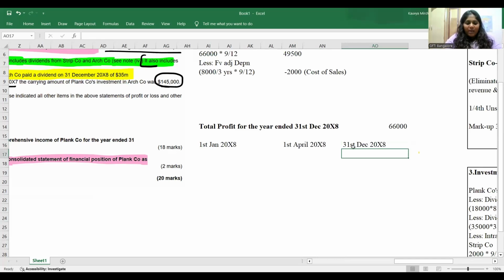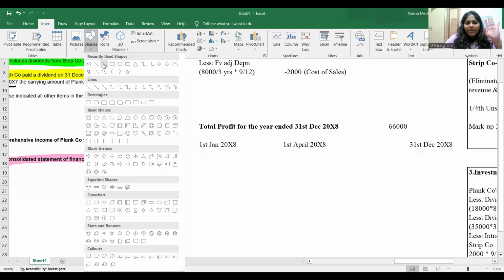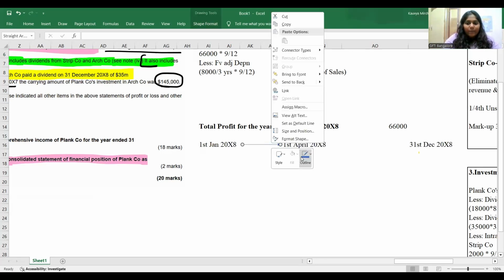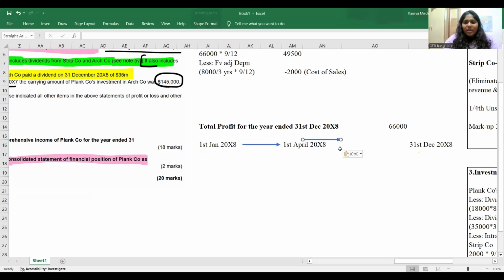I have two things happening. One, I have now a parent company coming into the picture. So till 1st April X8, I didn't have any loan notes in my books of accounts. I was not paying any interest expenses. But the moment after 1st April, I started paying interest expenses of 5 million for the 9 months.